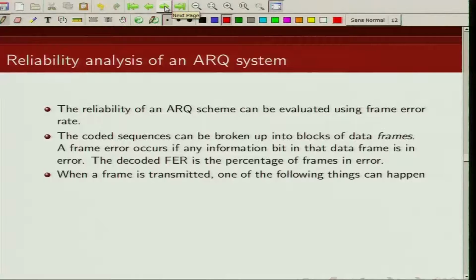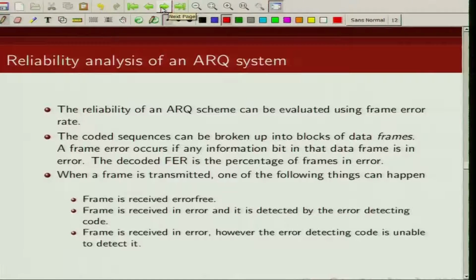Now what happens when a transmitter sends a frame? There are 3 possibilities. The first possibility is the frame is received correctly. There have been no transmission errors; exactly what we sent is received, so the frame is received error free.